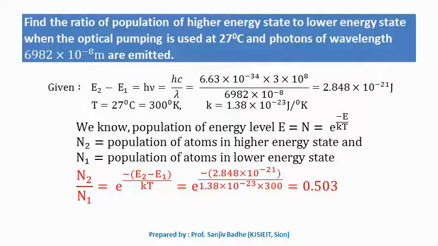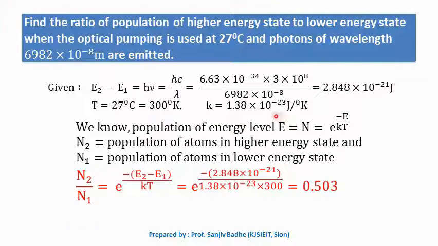This is one more. Find the ratio of population of higher energy state to lower energy state when optical pumping is used at 27 degrees centigrade and photons of wavelength 6982 into 10 to the power minus 8 meter are emitted. Here we can calculate the value of E2 minus E1 by using the wavelength of the photon. So E2 minus E1 is equal to h nu, which can be written as hc by lambda. Wavelength is given, h we know, c we know. We can calculate this E2 minus E1 as 2.848 into 10 to the power minus 21 joules.